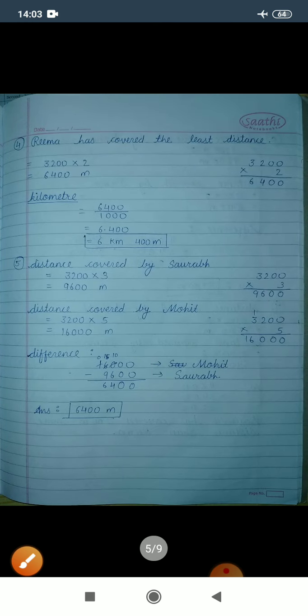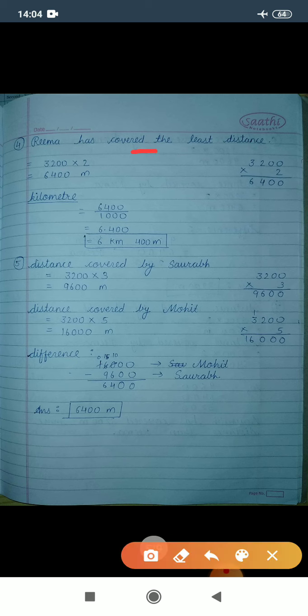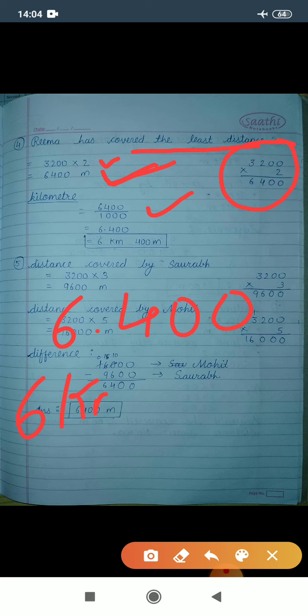Let's see the solving part. See, Rima has covered the least distance because she has ran only 2 rounds. So 3200 multiplied by 2 gives you 6,400. Now we need to convert this meter into kilometer form. For that we need to divide this number with 1000. So it will give you 6.400. That means 6 kilometer 400 meters.